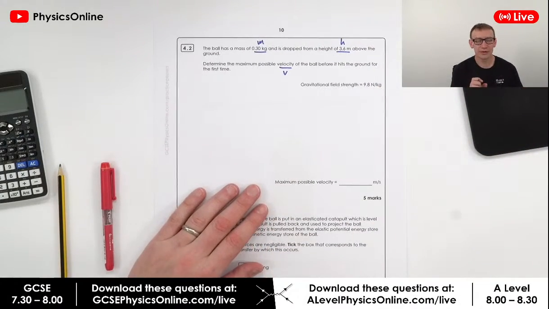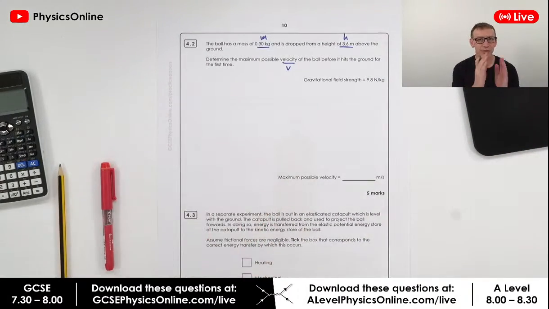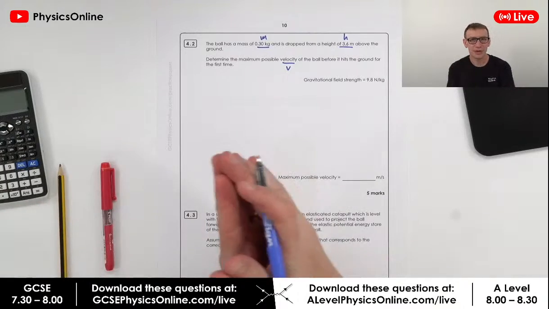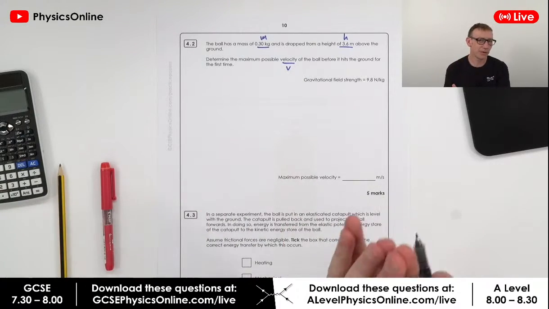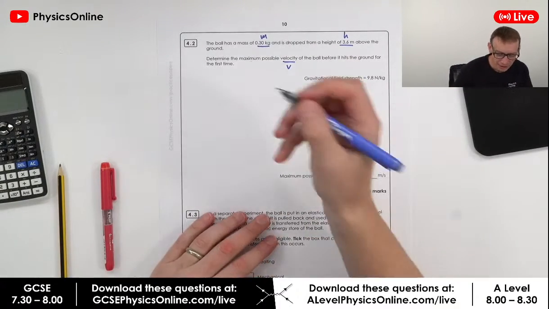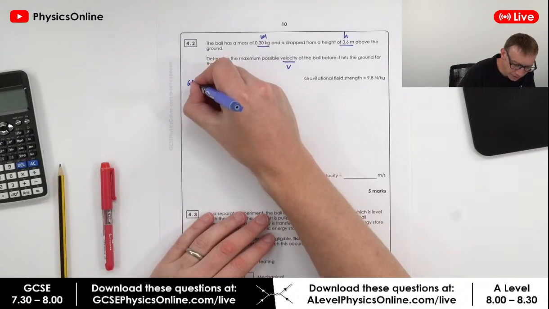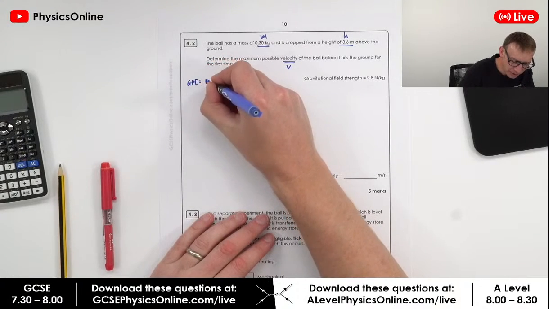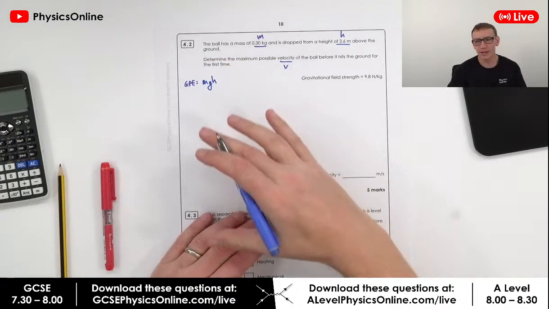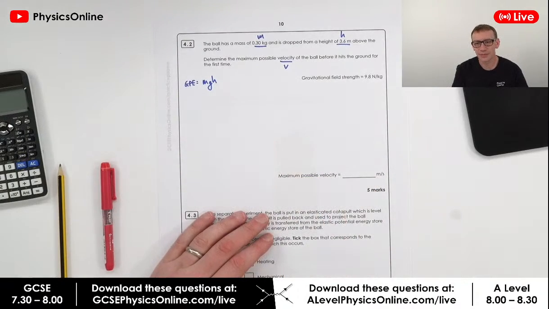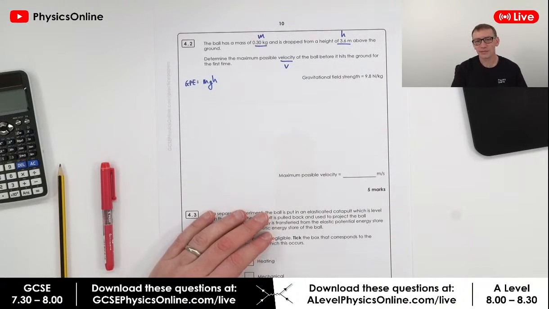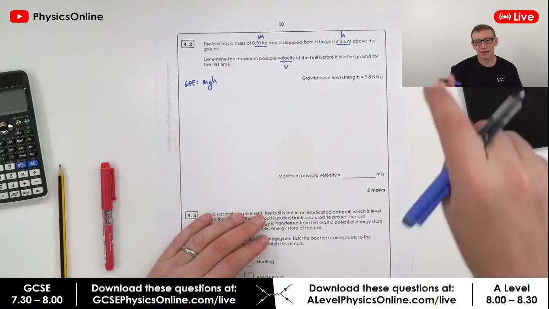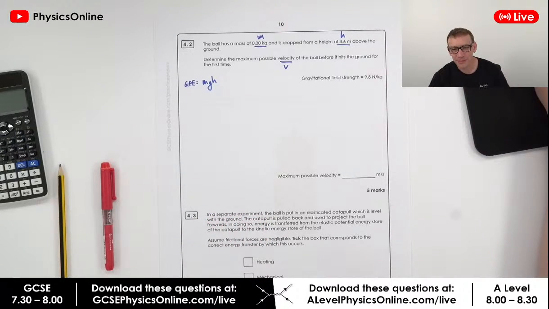Now there are two ways that you can do this. I'm going to show you the first way, the easy way, and then the second way, which is the proper physics way of doing it. The first thing is we could work out the gravitational potential energy as being equal to mgh. I remember that, but I would just go and check that in the formula booklet. I can see lots of people, and I know that some people love it.